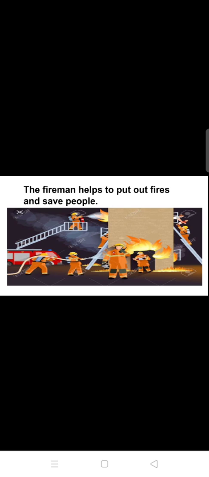Now we can see fire here and fireman here. So what work does the fireman do? When there is a fire anywhere in the house or in the factory, that time who comes to save the people and who comes to put out the fire? The fireman comes to put out the fire and he also saves the people. See here in the picture how the fireman is putting water on the fire and he is also saving the people. So the fireman helps to put out fires and he also saves people.